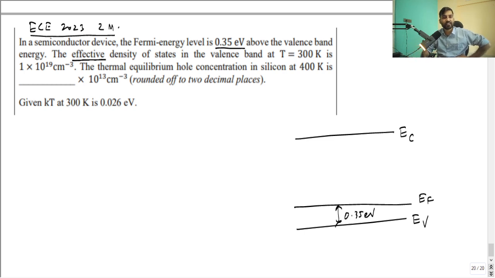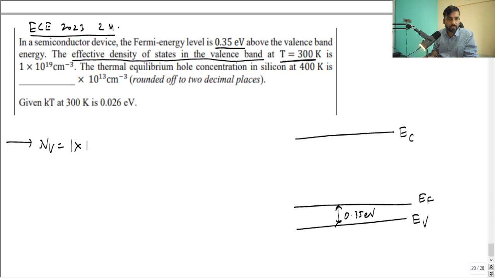Now they have also mentioned the effective density of states in the valence band. Effective density of states at T equal to 300 K. Remember, this temperature is very important. Most of the time, when you go through semiconductor physics theory, people will talk about 300 K only. But if temperature increases, you have to be a little careful about how your effective density of states in the valence band, that is NV, changes. So in this question, NV is given: 1 into 10 raised to power 19 per centimeter cube at 300 K.